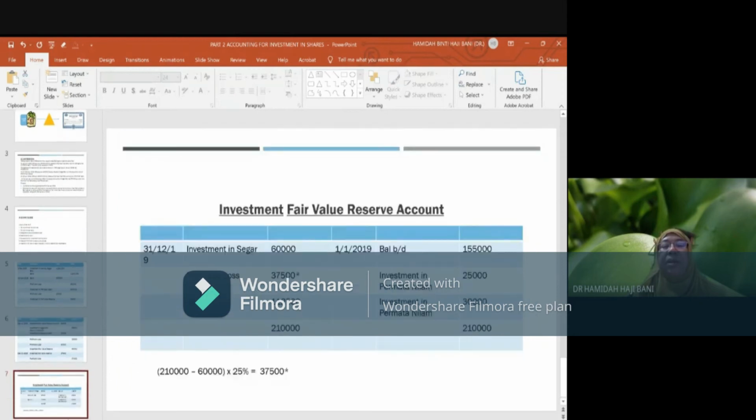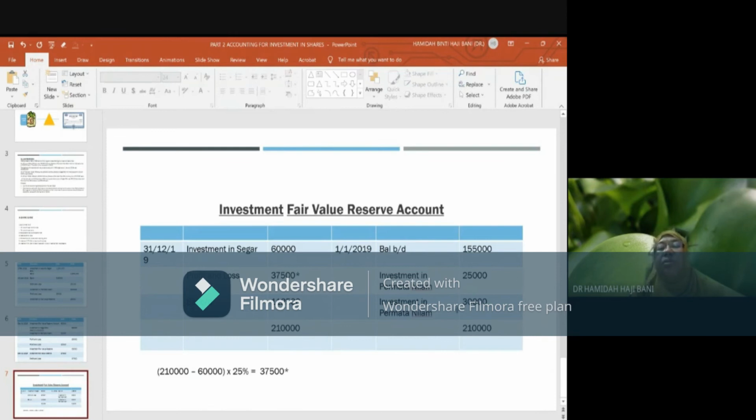I draw up one account known as investment fair value reserve. This is just for your visual. You want to visualize what happened to the fair value reserve account before you pass the journal entry. This is what you are supposed to do. The journal entry is up there, and you just transfer it into the investment fair value reserve account to look at what the balance is like and how much needs to be transferred.